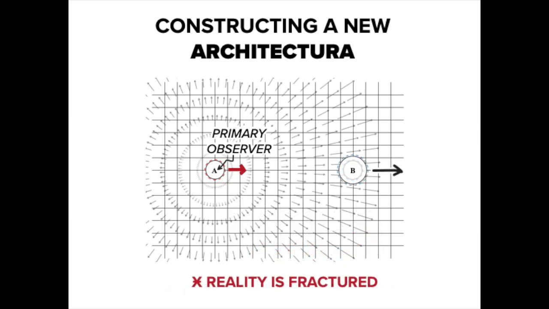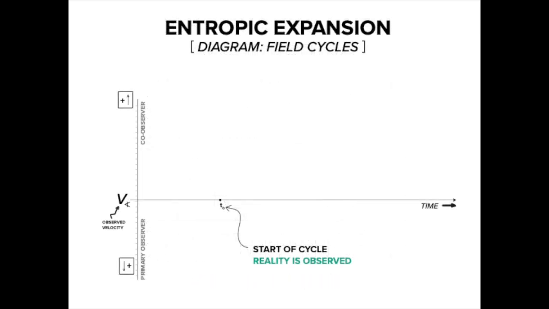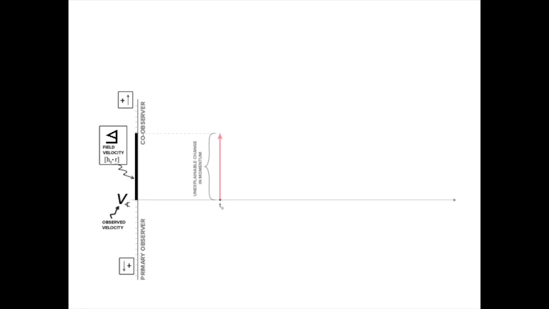To describe the gravitational field cycle, we will need to construct a diagram resembling our entropic expansion cycle diagram. At time t0, the primary observer witnesses the co-observer to be at rest relative to itself. Instantaneously, the primary observer observes the field.